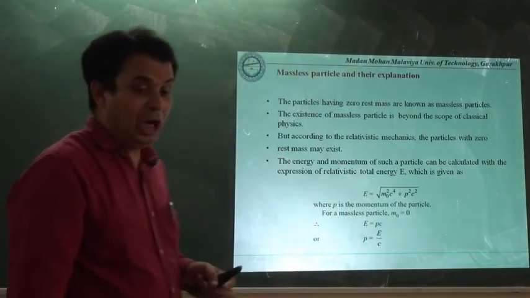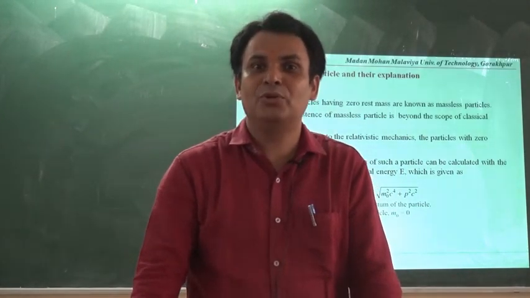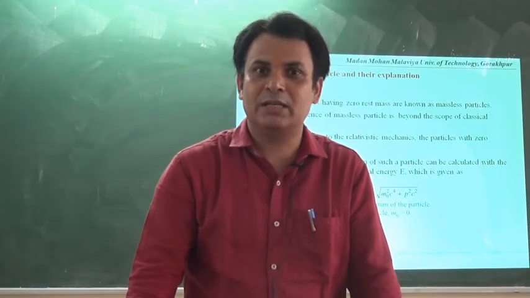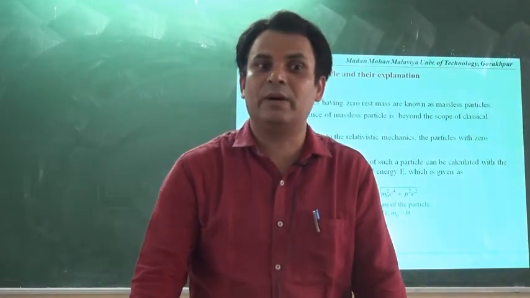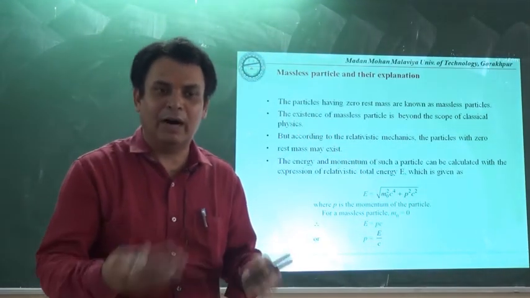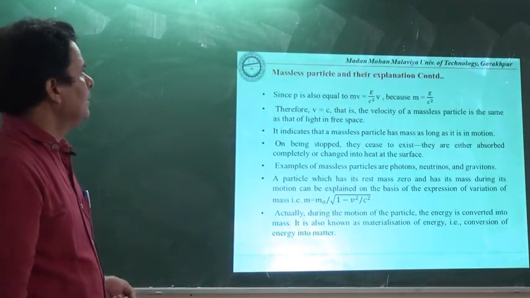Always remember that the particle has momentum also, even though it has zero rest mass, and it is a massless particle in its static condition. Even then it will have mass as well as momentum when it is in the state of motion.